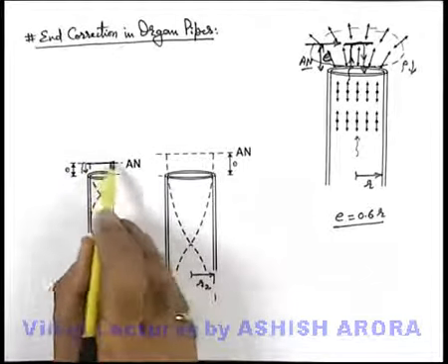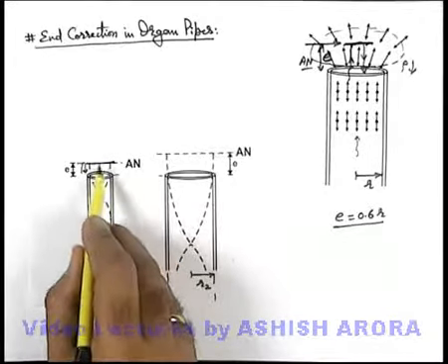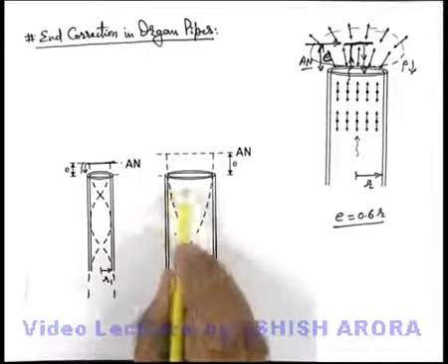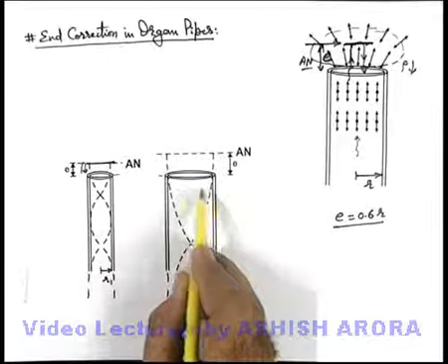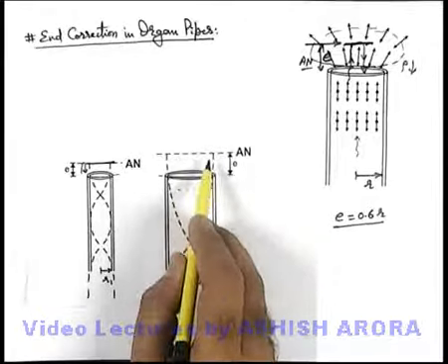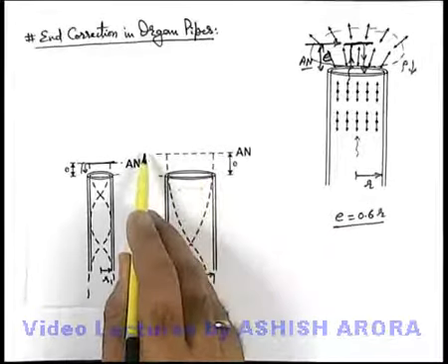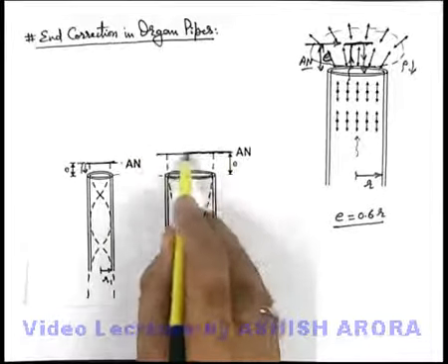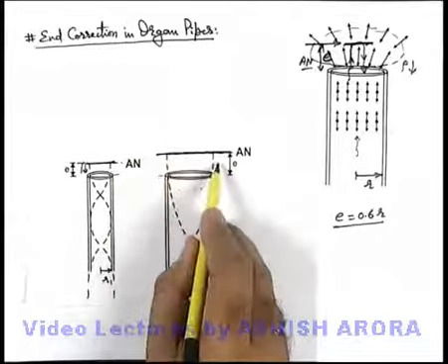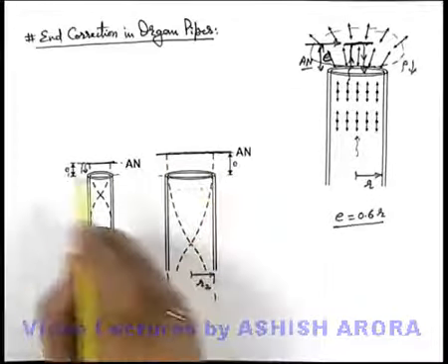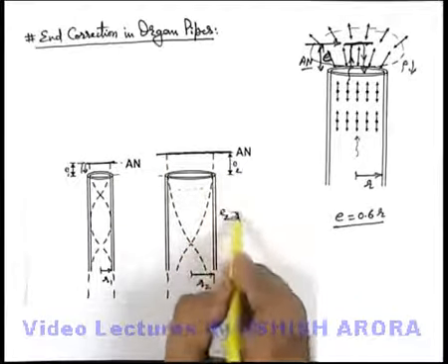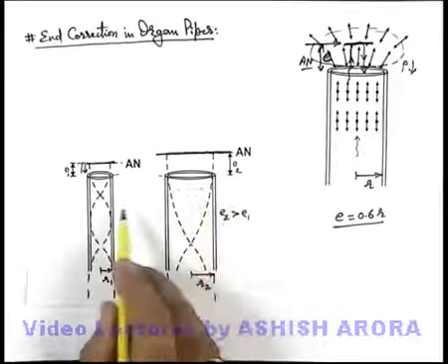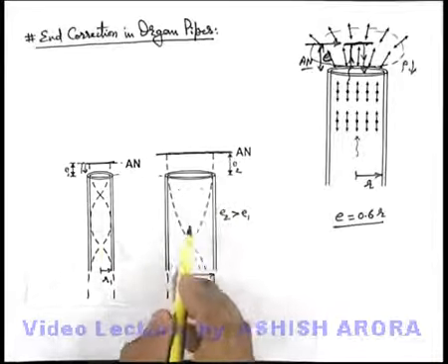This is the region where the antinode is actually obtained, slightly above the open mouth. In the case of a broader organ pipe, there are more particles, so the wave will penetrate some distance before it scatters the medium particles. Relatively, the end correction will be more, and this is the region where the antinode is obtained. So if this is E1 and this is E2, E2 will be more than E1 because R2 is more than R1. This is the way end correction is accounted for in various organ pipes.